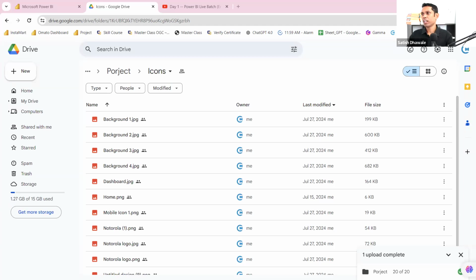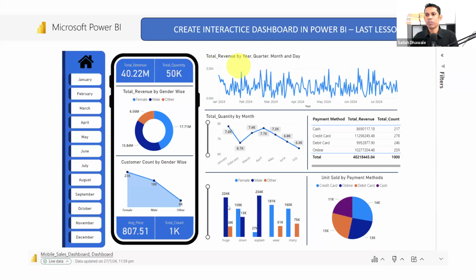Okay, now it's time to start. Let me tell you what we are going to learn today. In today's 2 hour session, we are going to create an interactive dashboard like this. That's why I'm conducting this last session for 2 hours, because it is not just a 30 minute or 20 minute dashboard. We need to analyze and think about how we can apply the proper colors and everything in a proper way. Of course, I'm also going to tell you how to publish your report on Power BI service.